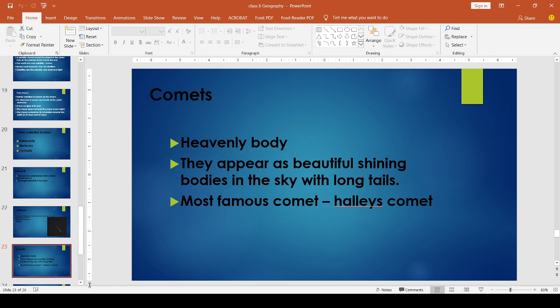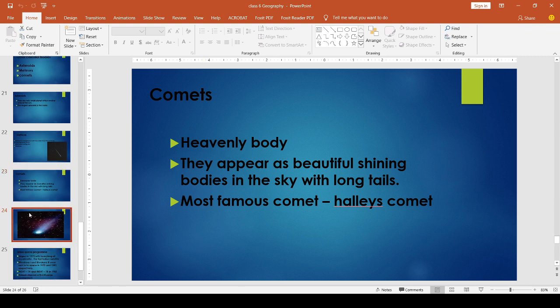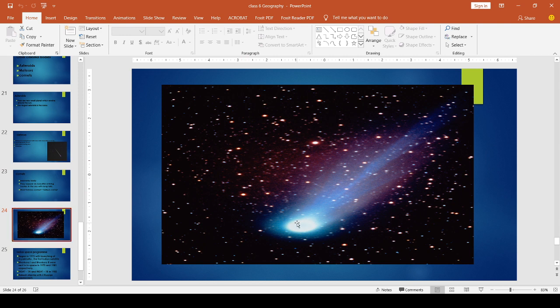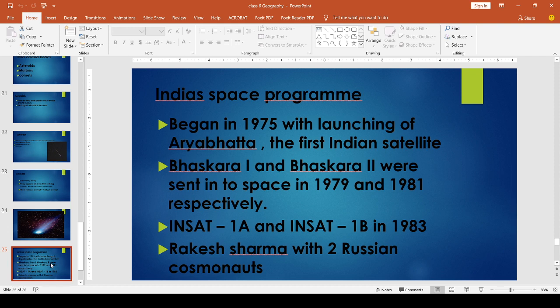Then one more subtopic is there. See, this is the picture of comets. Long tail is there. Actually, comets have long tails. The next is India's space program. In previous classes and this class also we learned some of the heavenly bodies, some satellites. But next is about artificial satellites. India's space program is one of the methods of sending these artificial satellites into space.